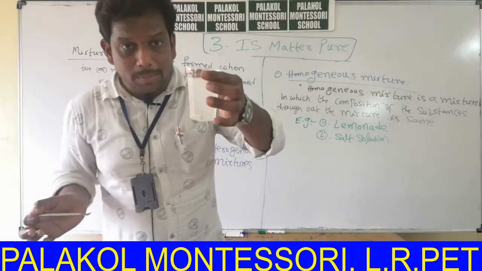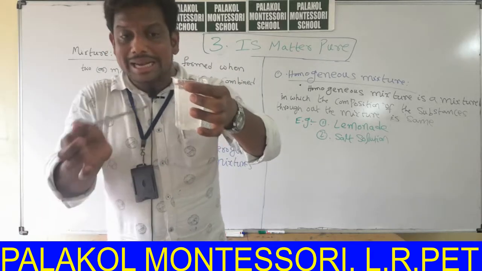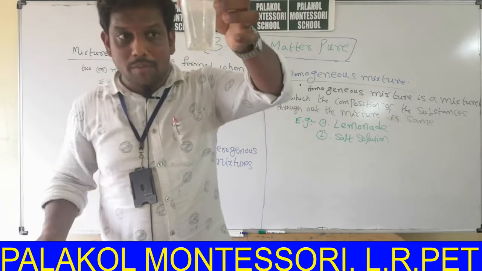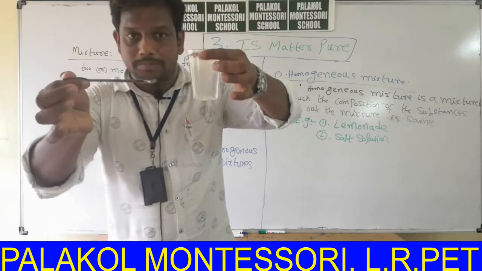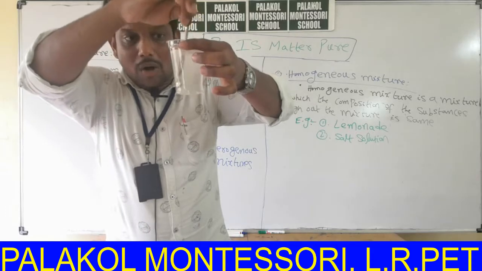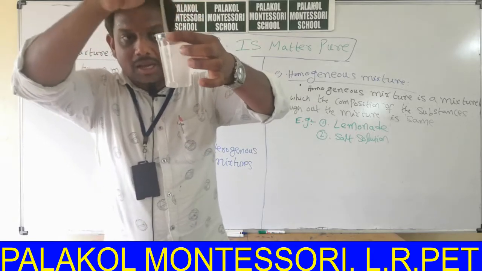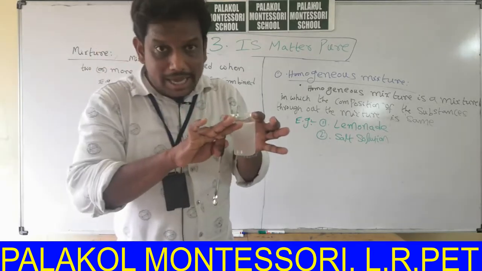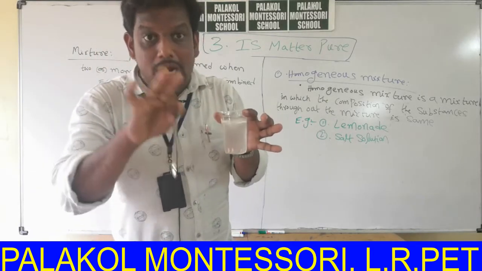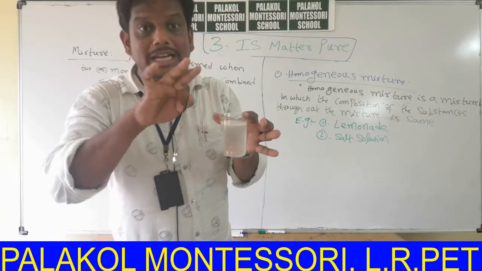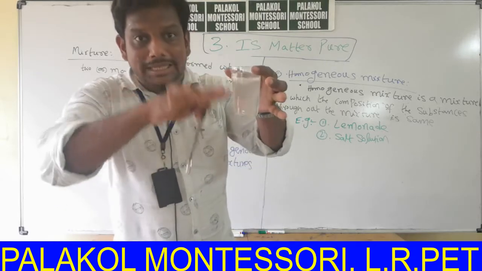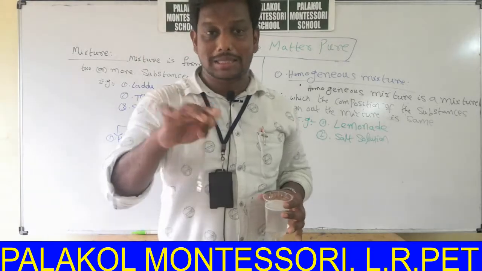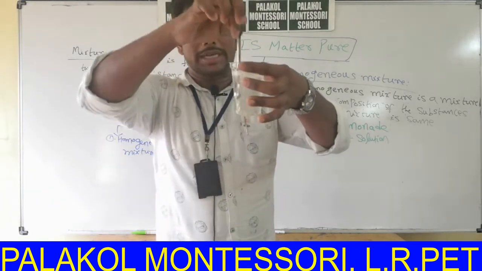If you sip this particular solution, the taste is same throughout the solution. Why? Because the salt and lemon dissolve throughout the mixture in uniform way. That means all the substances in the mixture distribute in uniform way. That's why the taste is same throughout the mixture. At the last drop also the taste is same. Why? Because it is an example for homogeneous mixture.